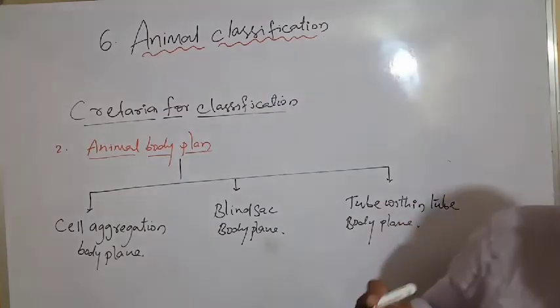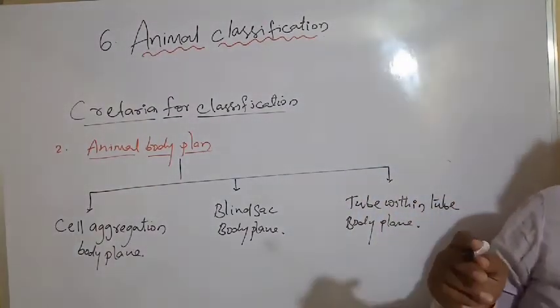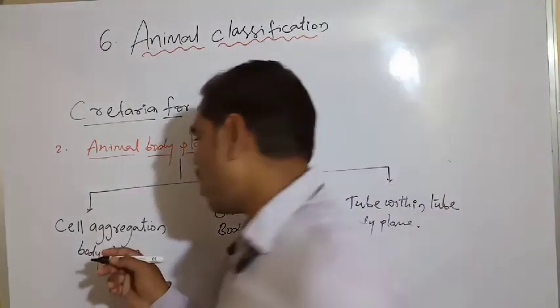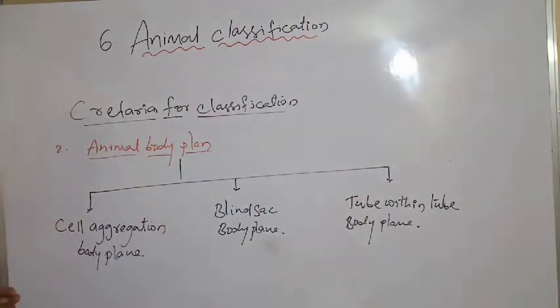Next, see, accumulation of cells, but tissues are not formed.